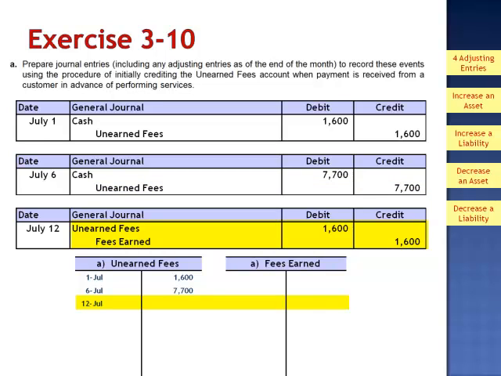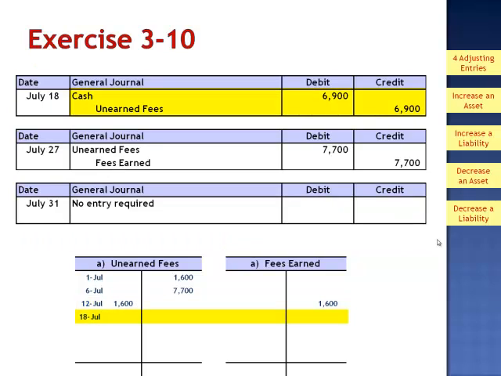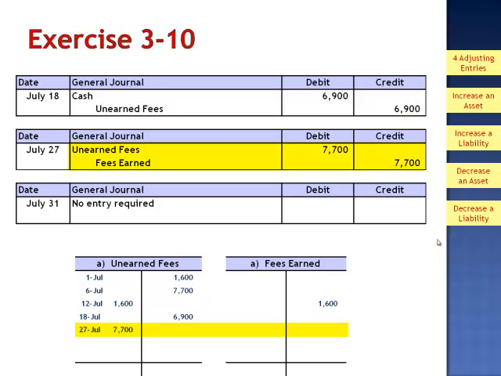On July 12th, we debited unearned fees and credited fees earned for $1,600. On July 18th, debited cash and credited unearned fees for $6,900. On July 27th, debited unearned fees $7,700 and credited fees earned. And on July 31st, there was no adjusting entry required. So the balance in unearned fees as of the end of July in Part A is $6,900. The balance in fees earned is $9,300.